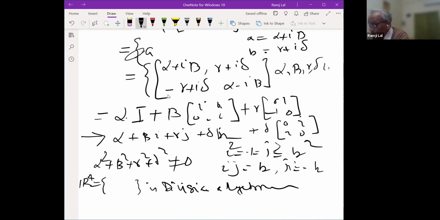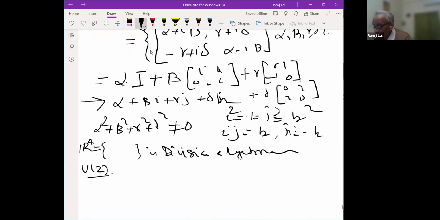And what is the group of units? That is your U2. U2 is the group of units here. And what is SU2? SU2 is the group of unit quaternions. Determinant has to be 1. So that means alpha squared plus beta squared plus gamma squared plus delta squared has to be 1.